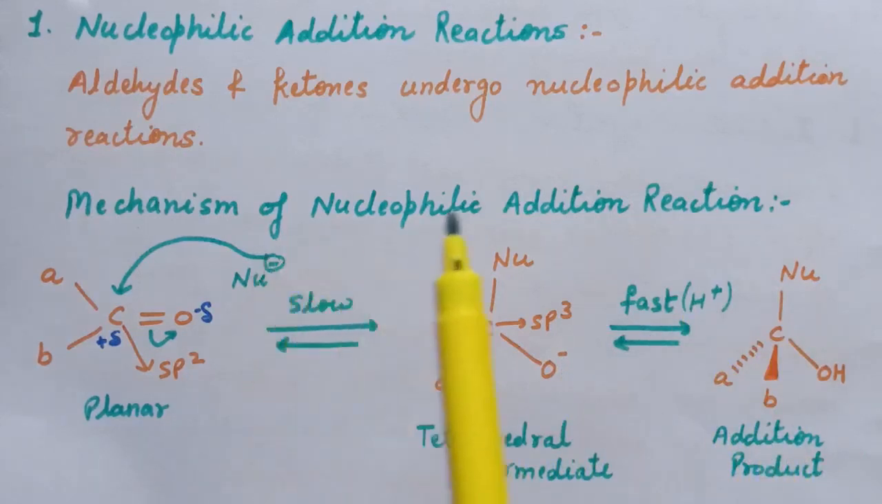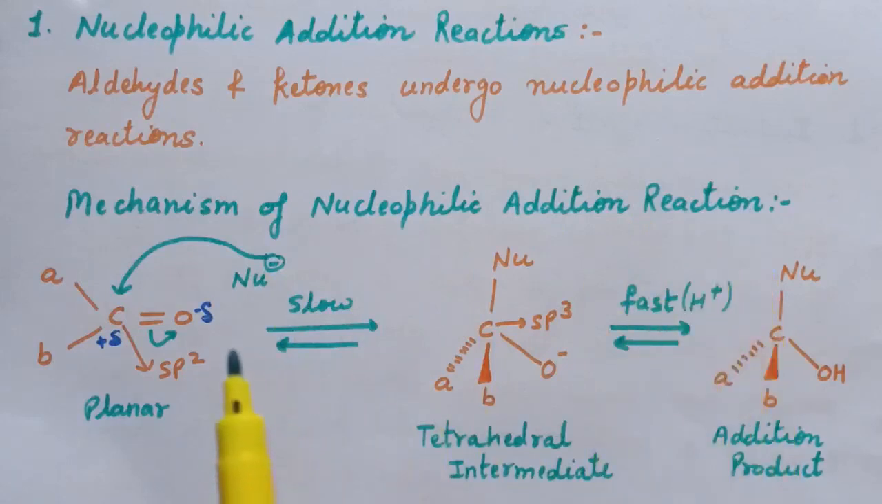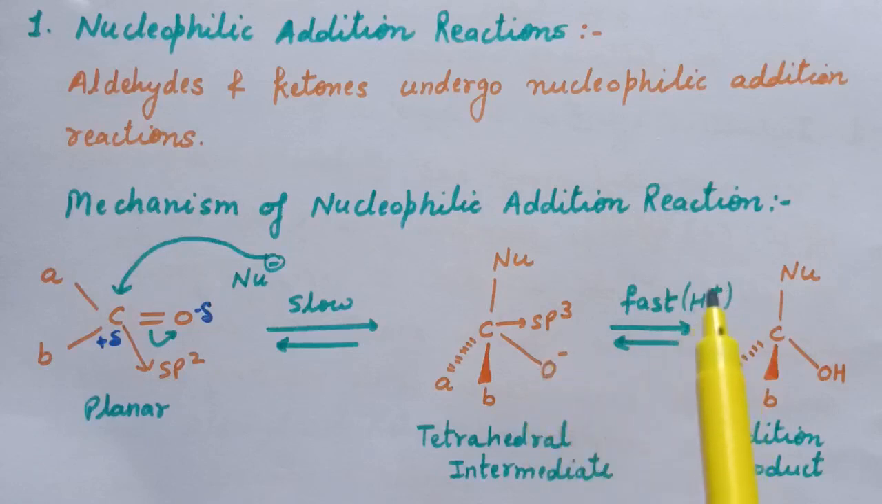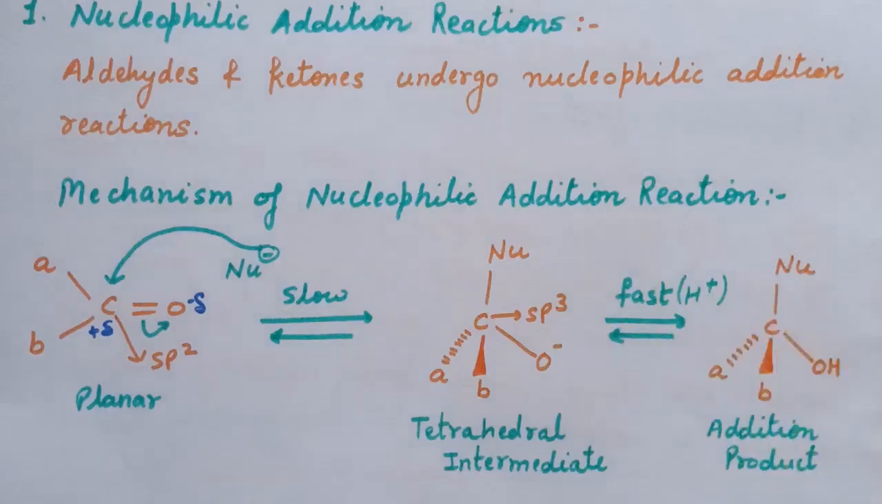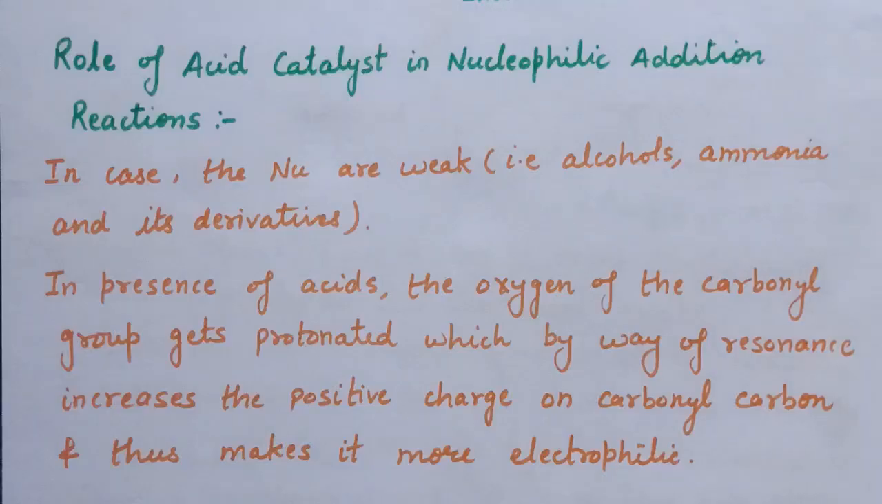So this is the mechanism of nucleophilic addition reaction. First step is attack of nucleophile on this carbonyl carbon, and here this tetrahedral intermediate is formed. Second step is fast, and in presence of H+, this O negative attacks this H+. Or you can say that this O negative is nucleophilic and H positive is electrophilic. So nucleophile can attack on electrophile, and therefore this O negative attacks this H+, and here this addition product is formed. So this is the two-step mechanism of nucleophilic addition reaction.